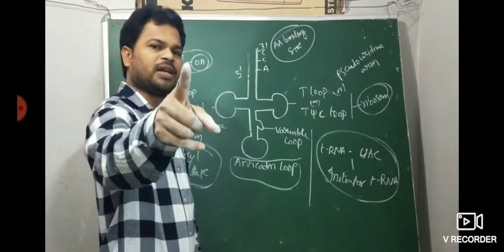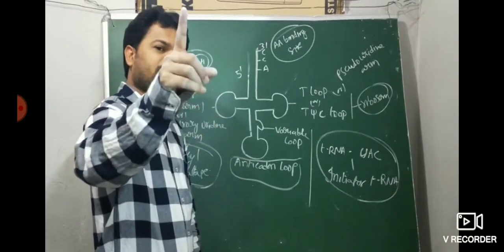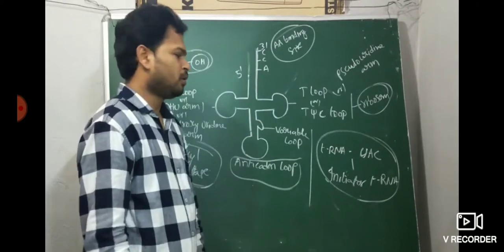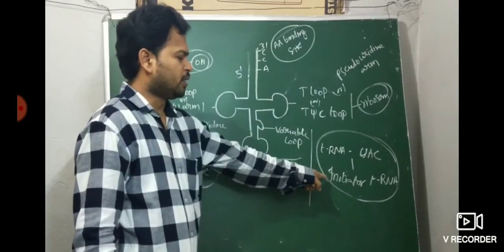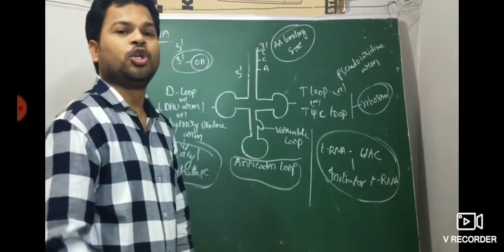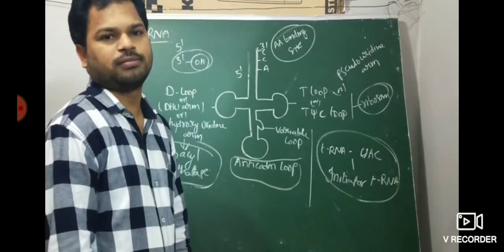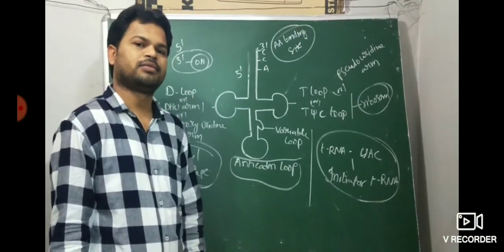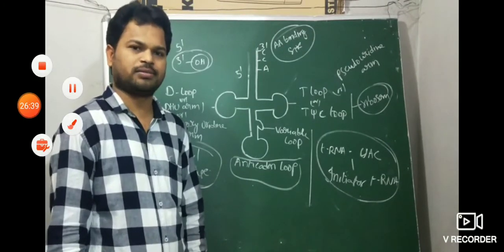A specific amino acid has a specific tRNA. The tRNA with the UAC codon is called the initiator tRNA. No tRNA for stop codons. This is the important structure of tRNA. Any doubts? You may ask. Thank you.